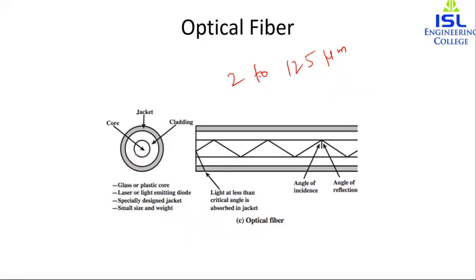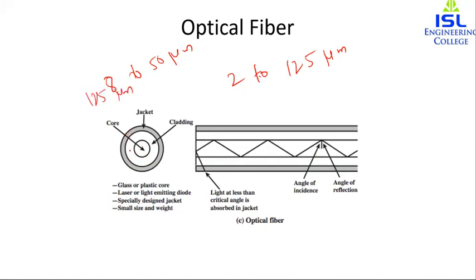The core is the innermost, and it consists of one or more very thin strands or fibers made of glass or plastic. The core has a diameter in the range of 8 to 50 micrometer, and each fiber is surrounded by its own cladding or a coating basically, and that has a diameter of 125 micrometer.